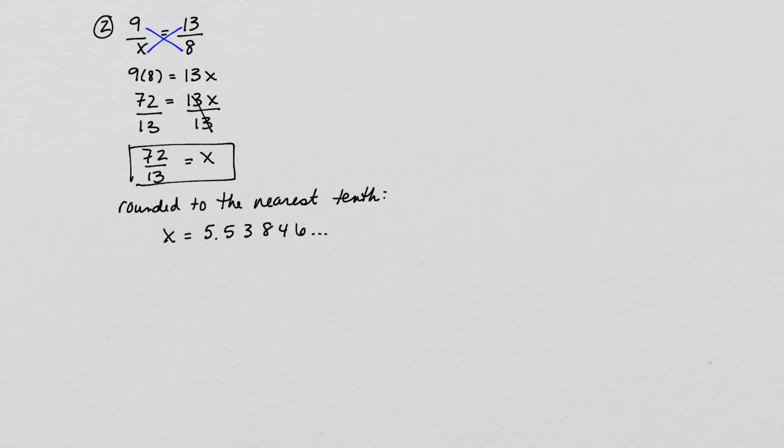And so if we're rounding to the nearest tenth, this is the tenths place. The number after the tenths place is a 3, which means I'm going to round down. So in that case, my answer here would be x equals 5.5. But again, you only have to do this part if the problem said to round. Otherwise, if the problem doesn't mention rounding, you just want to stop right here.